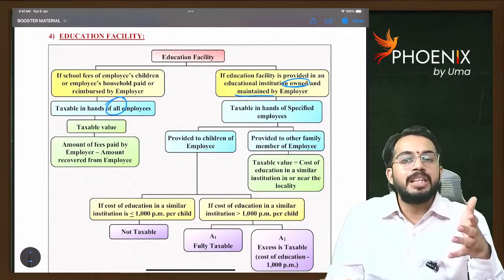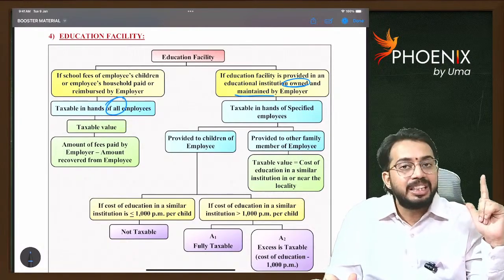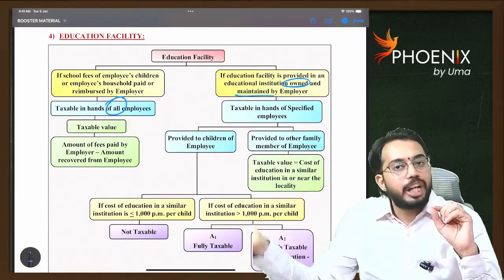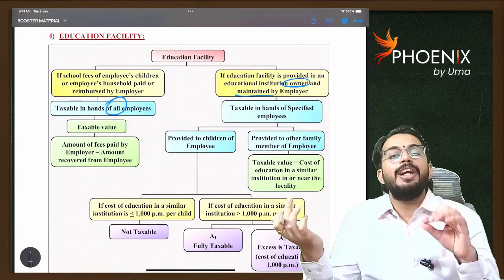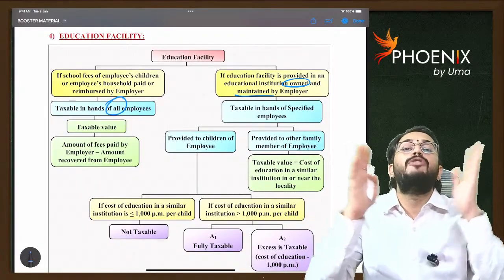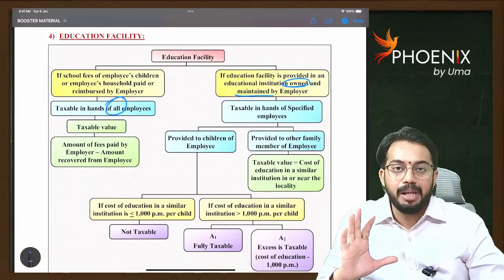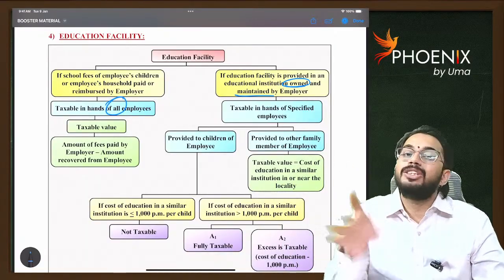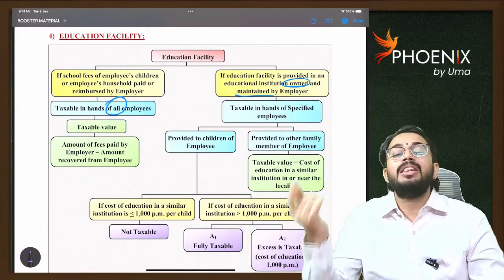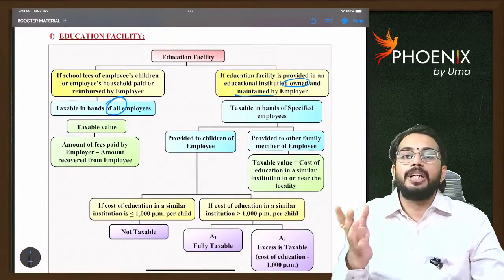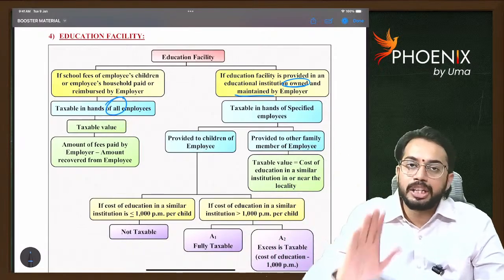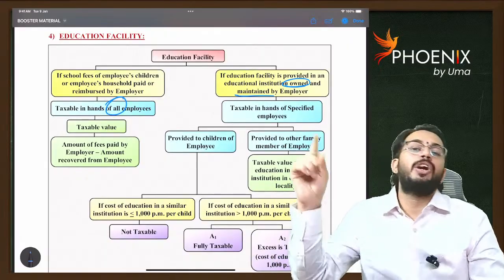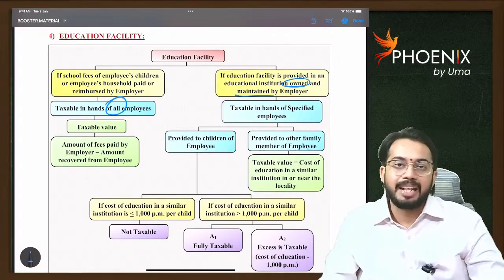However, if the education facility is provided to wife, brother, sister, grandchildren, then taxable value is equal to fees charged by a similar educational institution in the same locality. If the education facility is provided to the employee's own children, then exemption is available. If fees charged in a similar educational institution are up to 1000 rupees, that benefit is not taxable. If fees charged are more than 1000 rupees per month, in that case two options: either total fees charged by the similar educational institution is taxable, or the fees in excess of 1000 rupees per month is taxable. Are you able to understand?